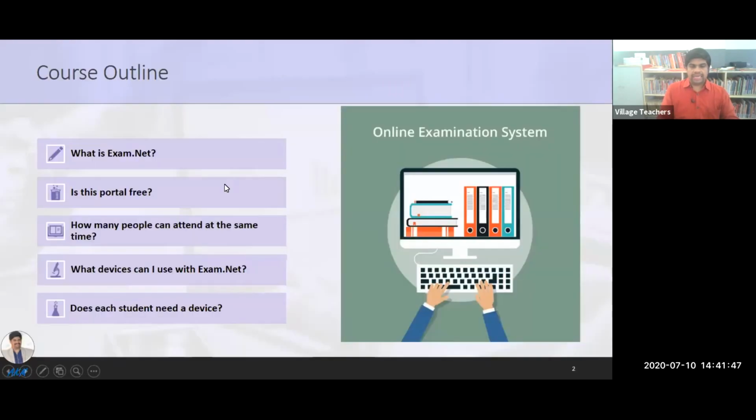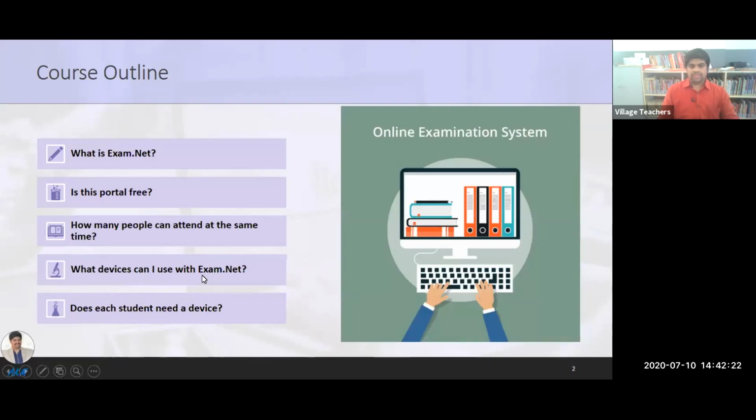So let's start. Exam.net is purely meant for subjective examination. We can do objective exams also. And this portal is actually free. Examination.net is giving it free for this pandemic situation for 1 year. Any number of students can attend the examination, and the student can attend on any device.